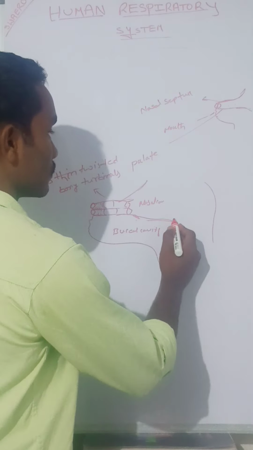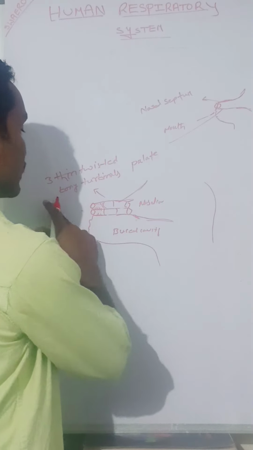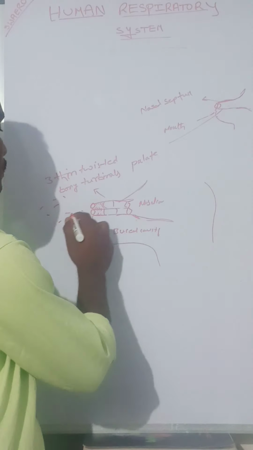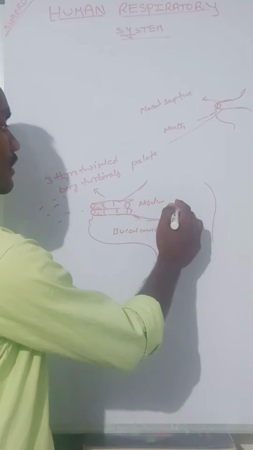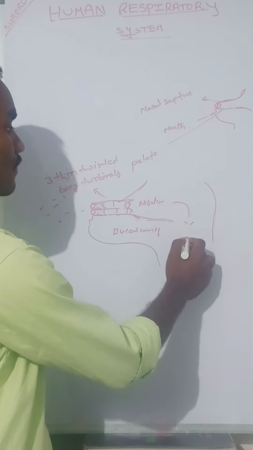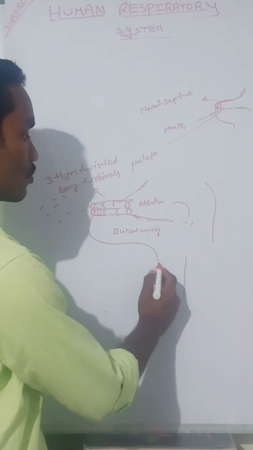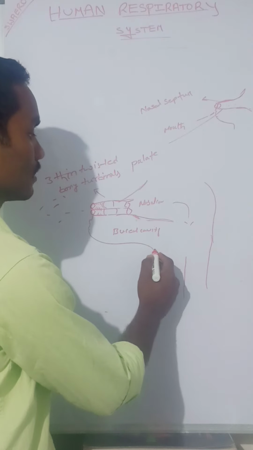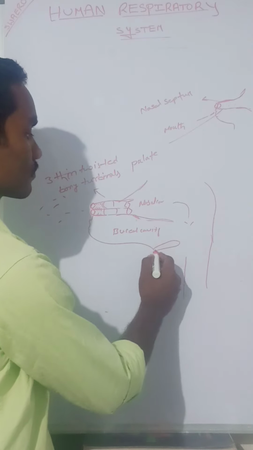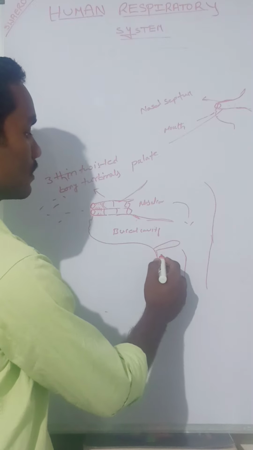Then after, the air enters like this through the nostrils. This is the environment. Air enters the nasal chambers, into the nasal cavity, then after to the pharynx. From the pharynx, I told you, 2 pipes will be present here.